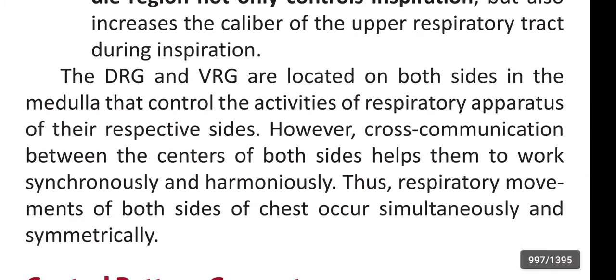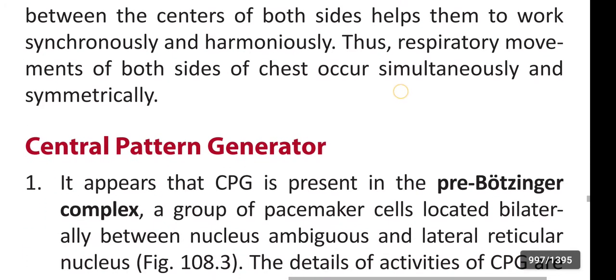The dorsal respiratory group and ventral respiratory group are located on both sides in the medulla and control the activity of the respiratory apparatus of their respective sides. However, cross communication between the centers of both sides helps them to work synchronously and harmoniously. Thus, respiratory movements of both sides of the chest occur simultaneously and symmetrically.